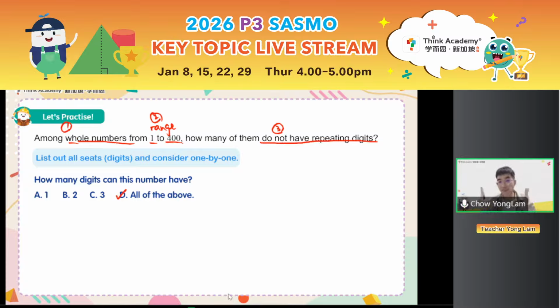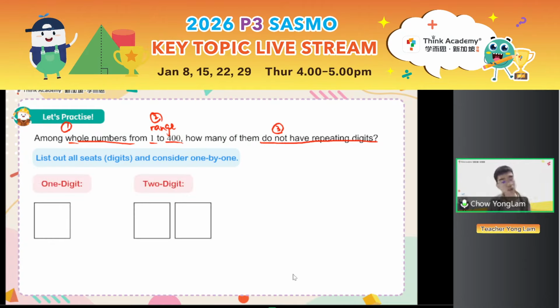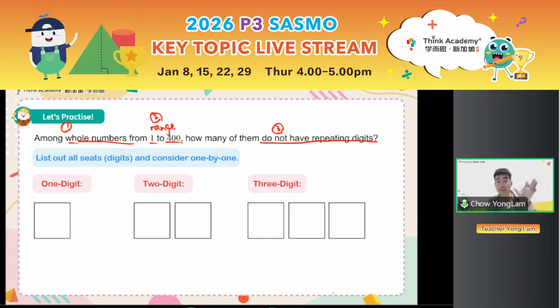So sometimes the question might be very sneaky. It did not mention how many digits the number had. In that case, you need to consider case by case. So this number could have 1 digit, 2 digits, or 3 digits, and we need to consider case by case, especially when the question did not mention how many digits your number has. Okay, with that, now let's look at it case by case.